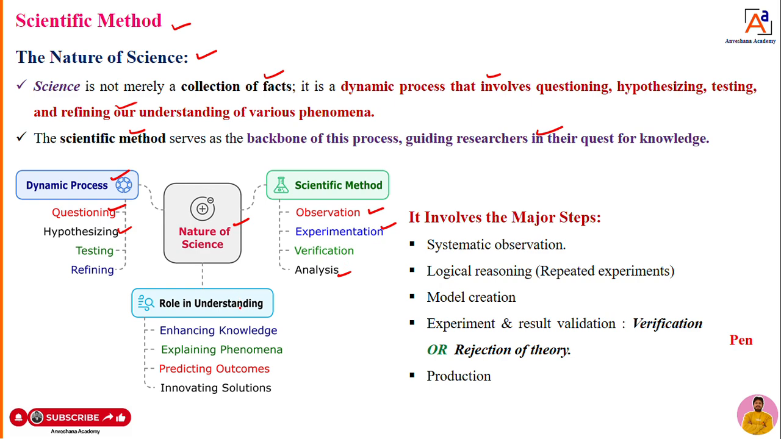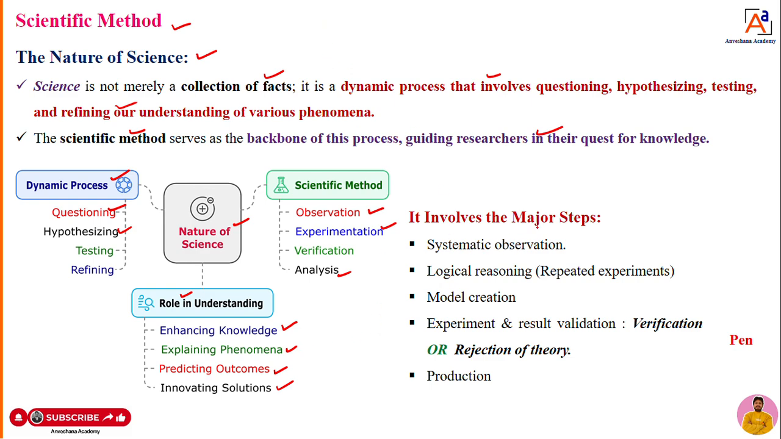Then why is this scientific method required in our day-to-day life? Here you can see the role of the scientific method in understanding the phenomena which are happening around us. The scientific method will help enhance the knowledge of the phenomena. It will explain the phenomena in detail, it will give the data outcomes of the phenomena in the right direction, and it will lead us to some innovations which are happening in our day-to-day life.